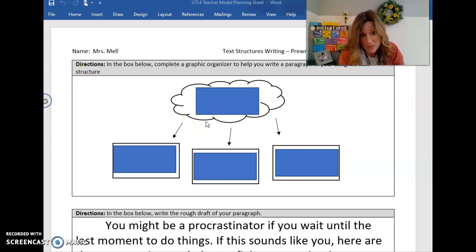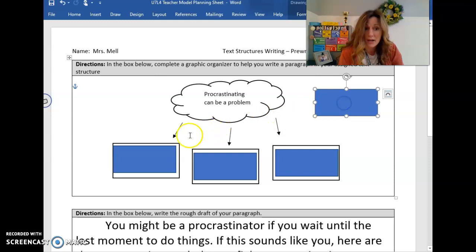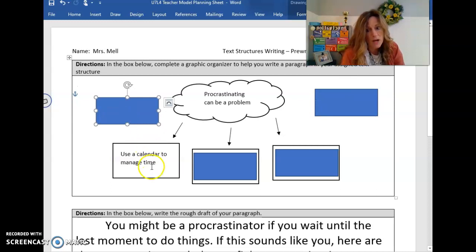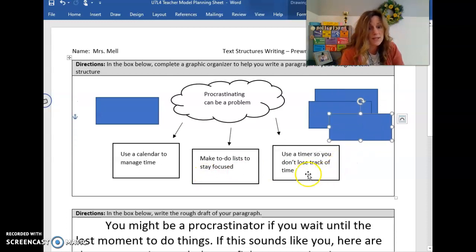I chose problem and solution, and so I just created a simple graphic organizer that I could fill out with my information. So I wanted to write about procrastination, which means waiting to the last minute to do things. So I said procrastinating can be a problem. You could use a calendar to manage your time. You could make to-do lists to help you stay focused, and you could use a timer so you don't lose track of time. So here's the problem, and here are some solutions to solve the problem, okay?